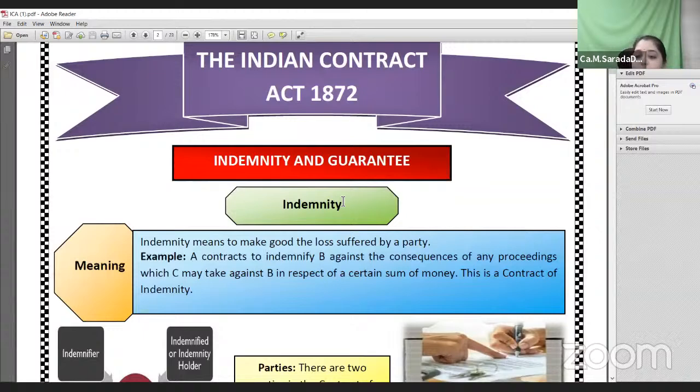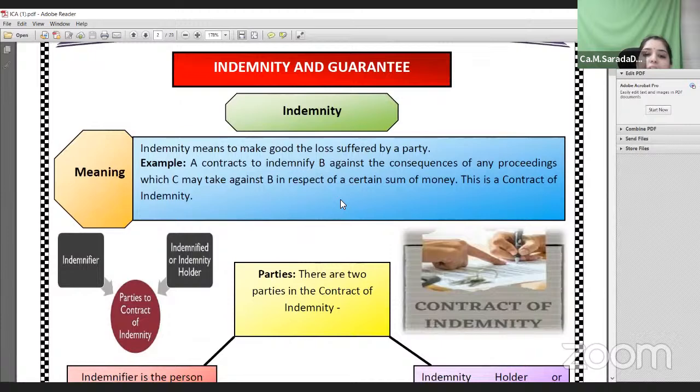The person who is making the promise to make good the loss is called an indemnifier. The person to whom the promise is made, whose loss is made good, is called the indemnified or indemnity holder. Therefore, there are two parties in a contract of indemnity: one is the indemnifier, another is the indemnified or indemnity holder.